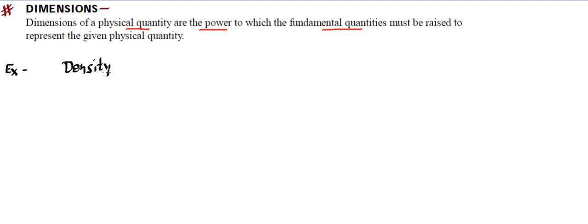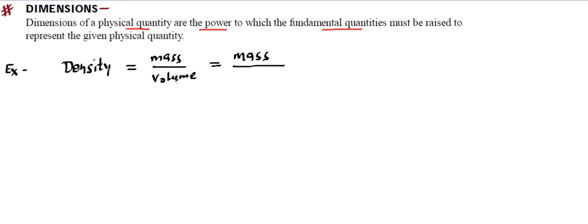Any physical quantity we can take, and for this density, let's try to find out any formula that we know about density. So the basic formula that you know about density is mass divided by volume. So mass per unit volume is called density. When we say density, it's a volumetric density. Now mass is a fundamental quantity, we will keep it as such. So mass is there in the term of fundamental quantities.